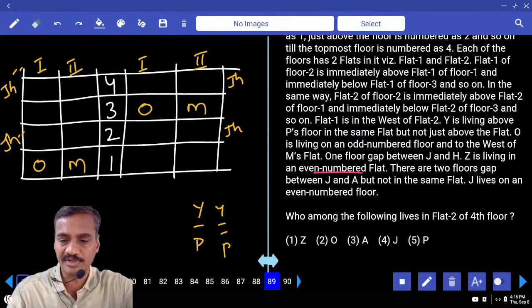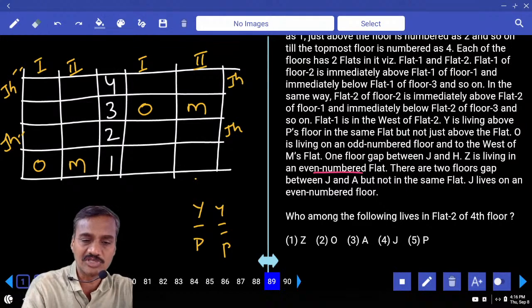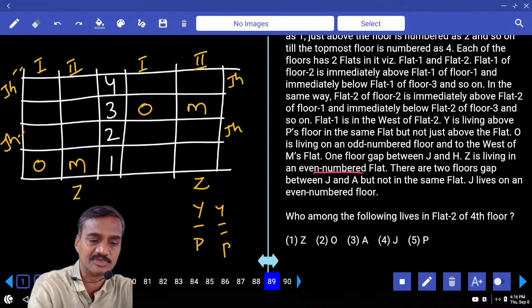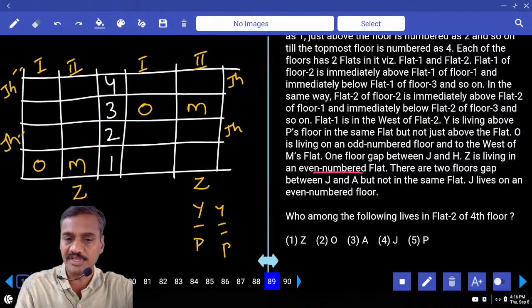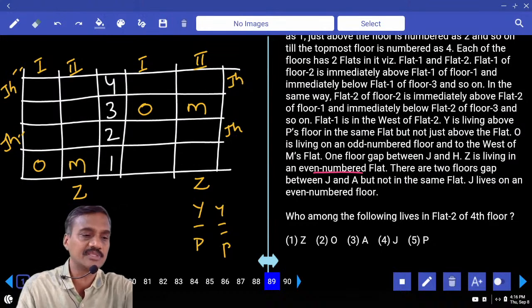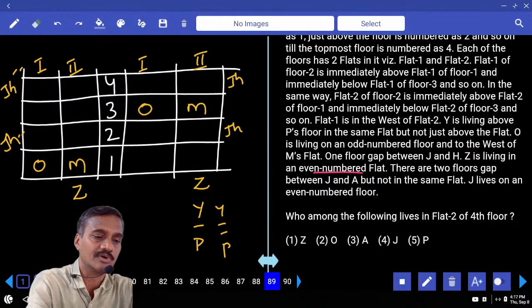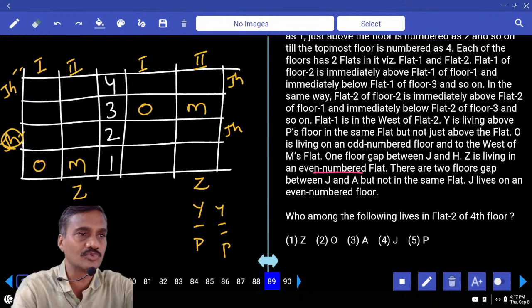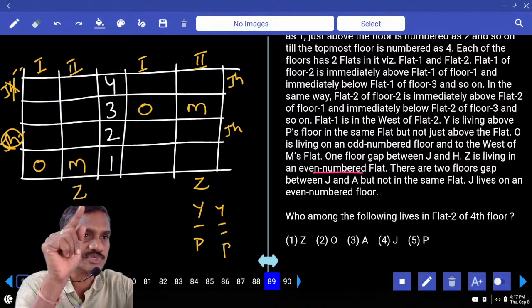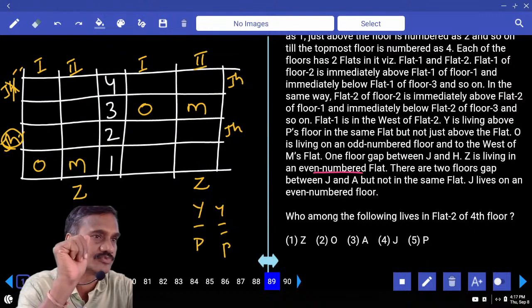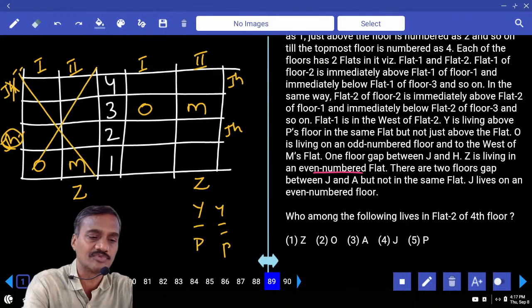Z is living on an even numbered flat. Z living on an even numbered flat means Z must be on the second flat. And there are two floors between J and A. Now between J and A there must be exactly two floors. Now can we have J at this place? If J is here, two floors is not possible. So obviously J must be on the fourth floor. If J is on the fourth floor, A must be on the first floor. And in this case, A on the first floor is not possible.